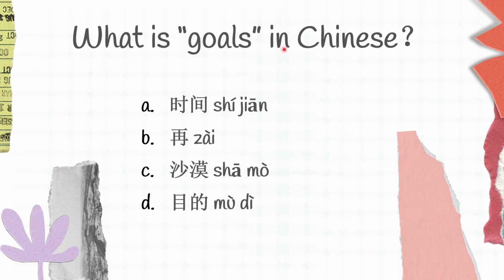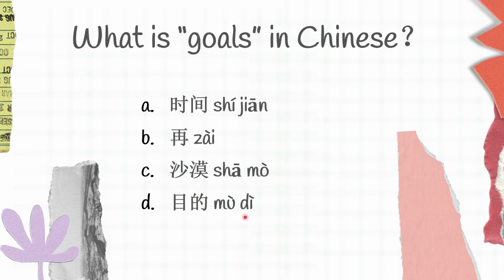What is goals in Chinese? A, 时间, B, 在, C, 沙漠, D, 目的. Which one do you think is the right answer? 时间 is time, 在 is again, 沙漠 is desert, 目的 is goals. And the right answer for this question is D, 目的.